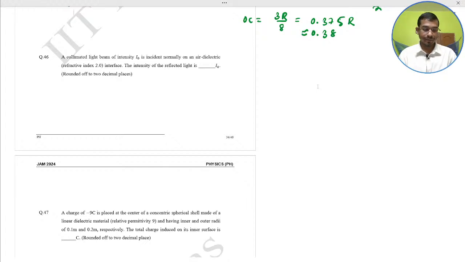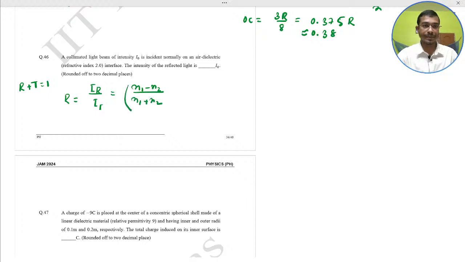Okay, so we know the formula, R plus T equal to 1, reflection coefficient and the transmission coefficient. So R means the reflectivity, that is I_R with the denominator of I incident, that would be (n1 minus n2) whole square over (n1 plus n2) whole square. Very important formula in IIT JAM.